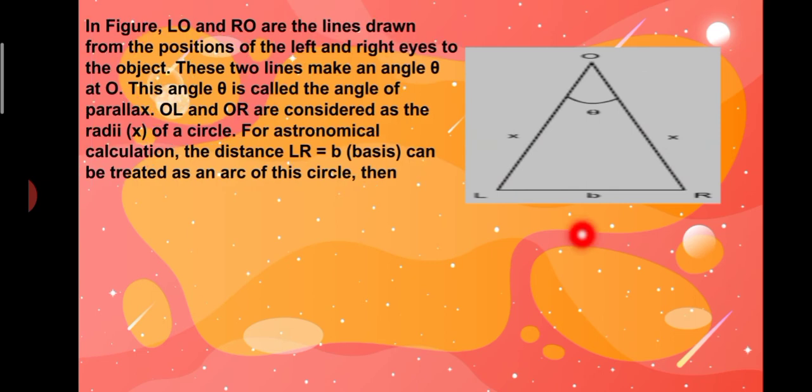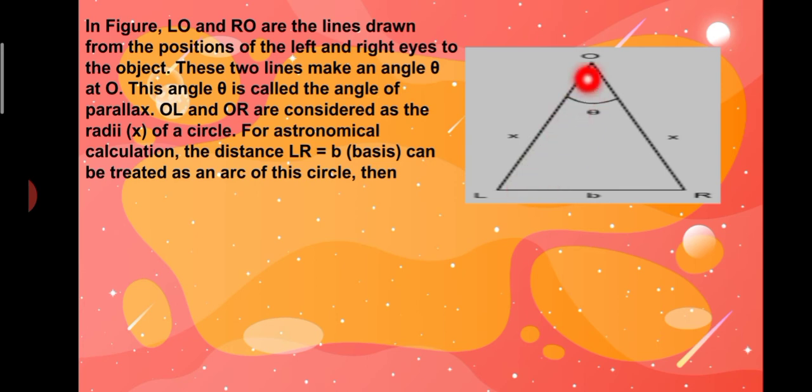In the figure, LO and RO are the lines drawn from the positions of the left and right eyes to the object. These two lines make the angle theta at O. This angle theta is called the angle of parallax.